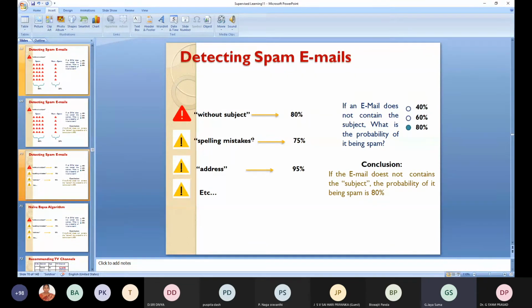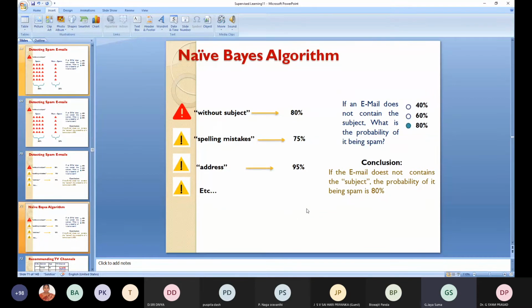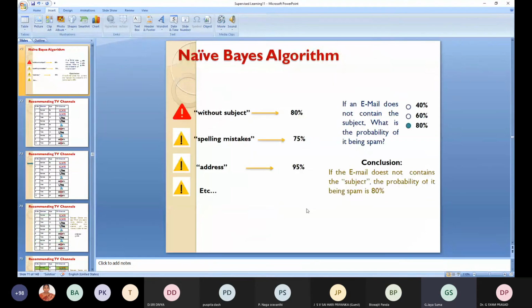If there are spelling mistakes, then there is a 70% chance of detecting it as a spam email. If the address is not there, there is a 95% chance of it being a spam email. So in this way, we can do it by using a naive Bayes algorithm. If the problem is like this, then you can use a naive Bayes algorithm.